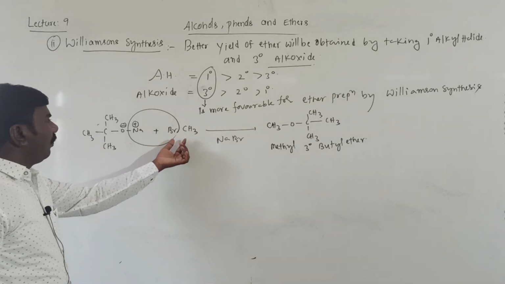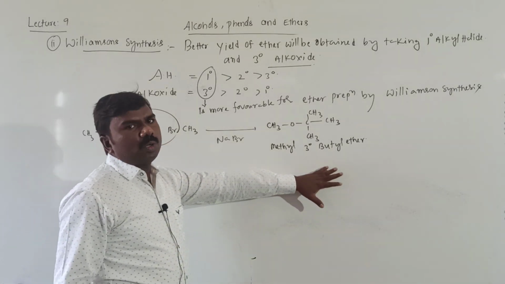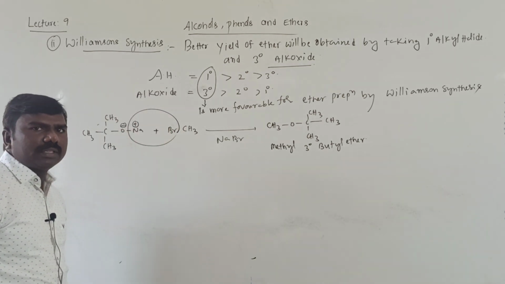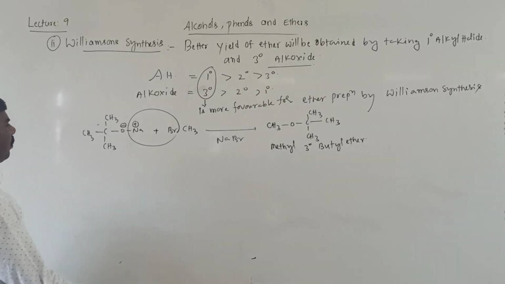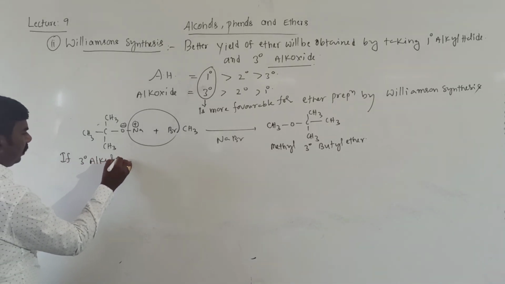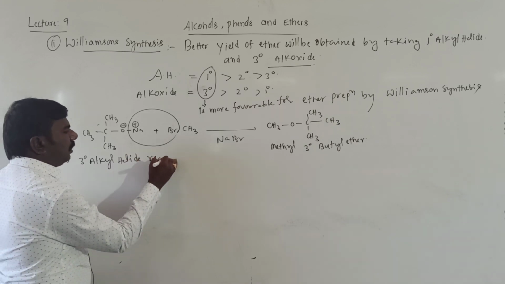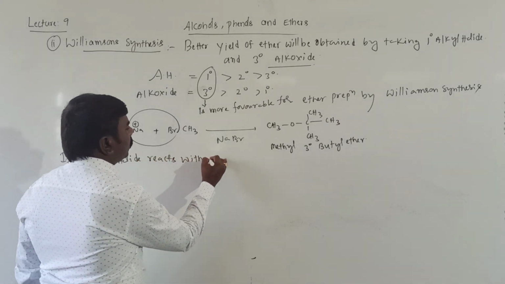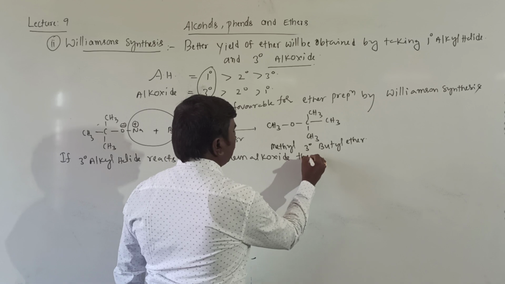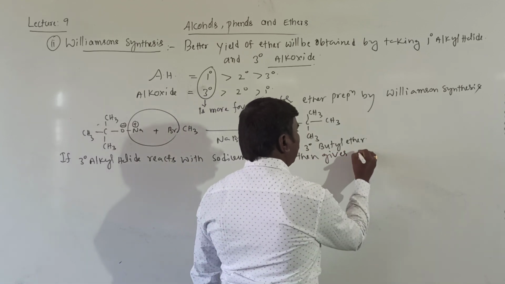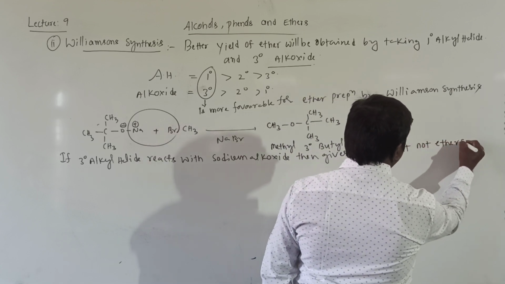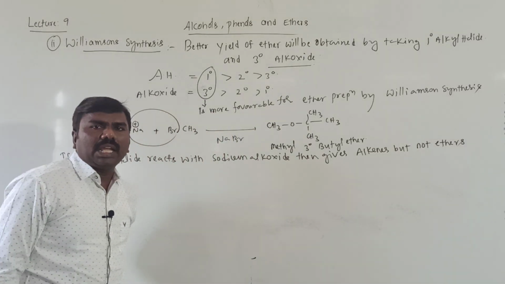Now, if I took primary alkyl halide, ether formation is more. But if I took tertiary alkyl halide, then alkene is the major product. If tertiary alkyl halide reacts with sodium alkoxide, then it gives alkenes but not ethers.